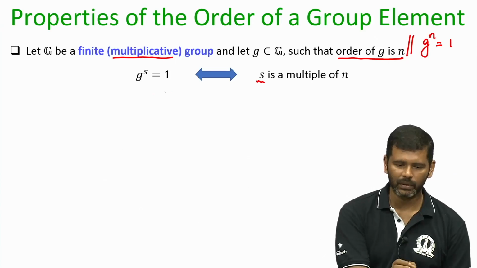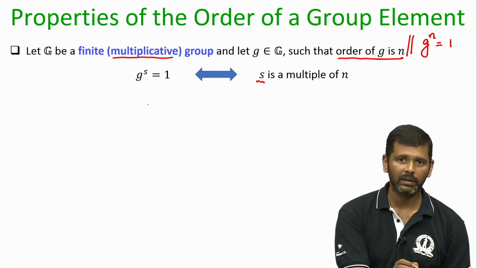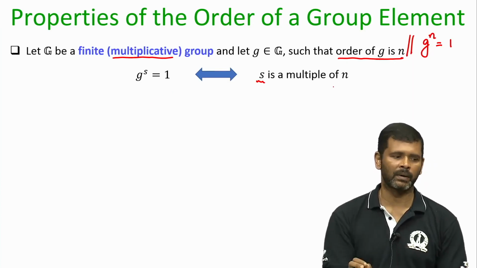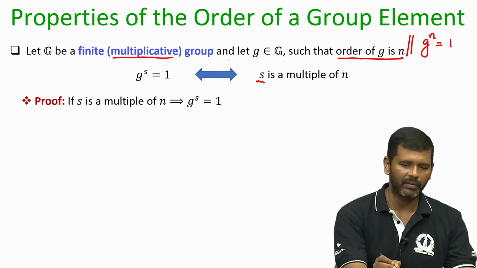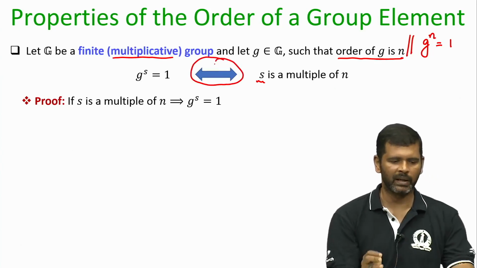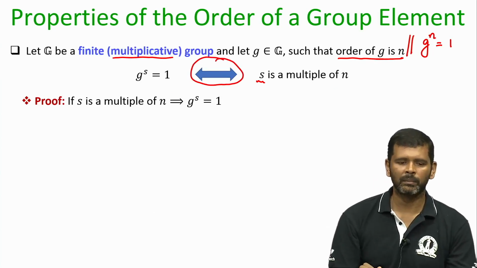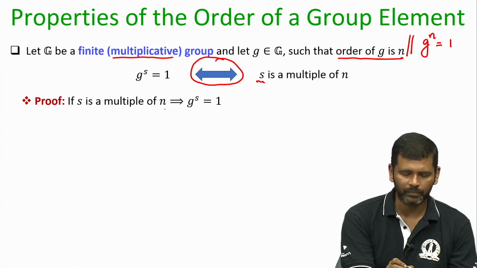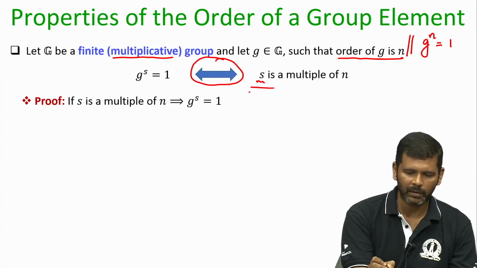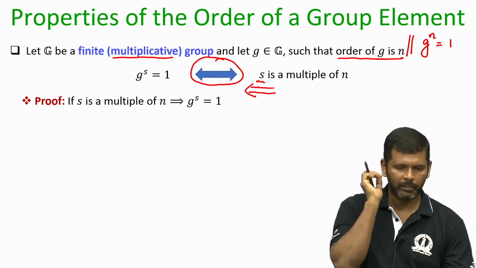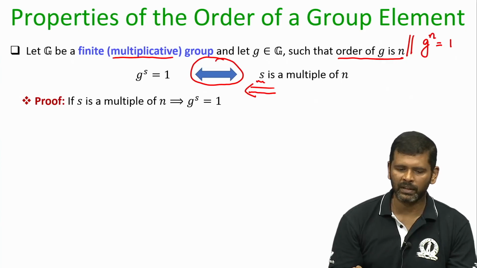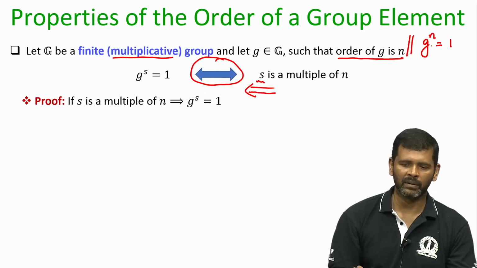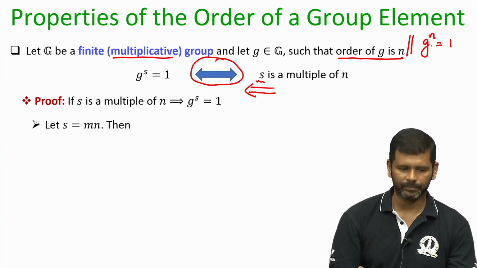Of course, for s equal to n this claim is true, but my claim is that if there is any other s such that g to the power s gives you the identity element, then s has to be a multiple of n. We want to prove this, and this is an if and only if statement, so I have to prove two implications. Let us first prove the implication in one direction. Assume s is a multiple of n. I want to prove that g to the power s will give me the identity element, given that g to the power n is the identity element, because it is given that the order of g is n.